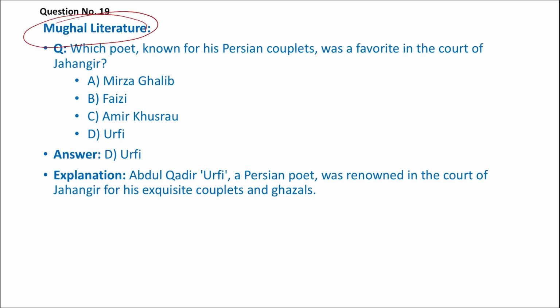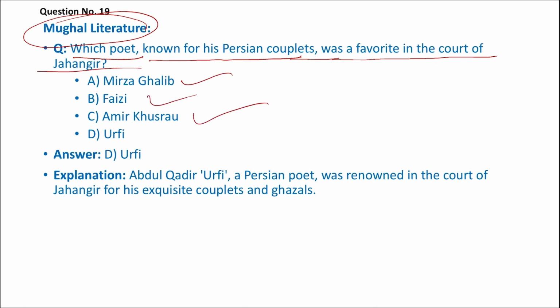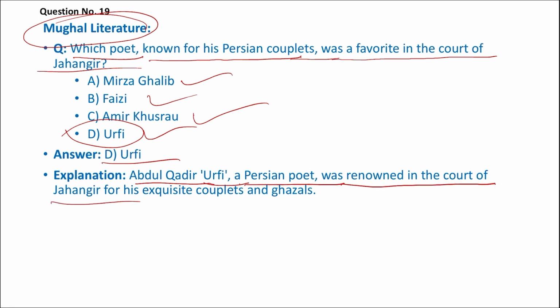The next question is on Mughal literature. Which poet, known for his Persian couplets, was a favorite in the court of Jahangir? Mirza Ghalib, Faizi, Amir Khusrau, or Urfi? The right answer is Urfi, right? Abdul Qadir Urfi, a Persian poet, was renowned in the court of Jahangir for his couplets and ghazals, right? So the right answer is D, that is Urfi.